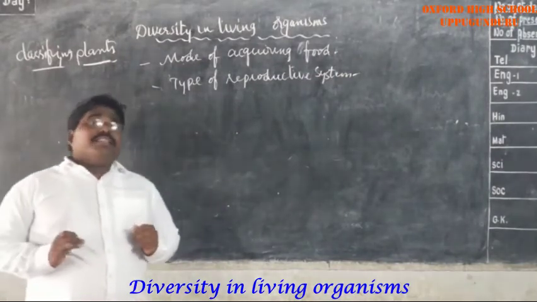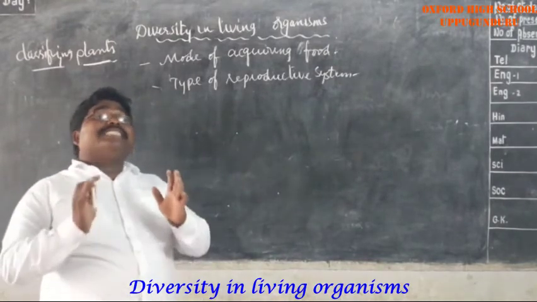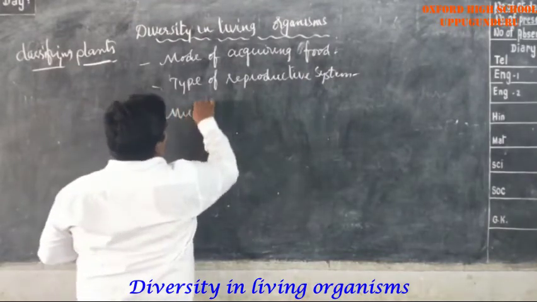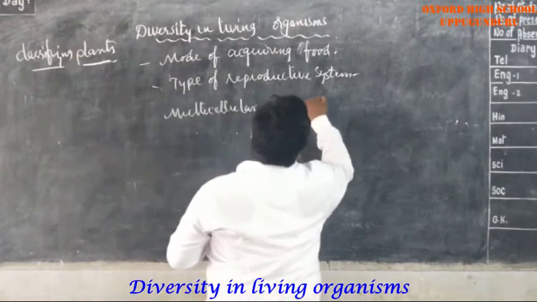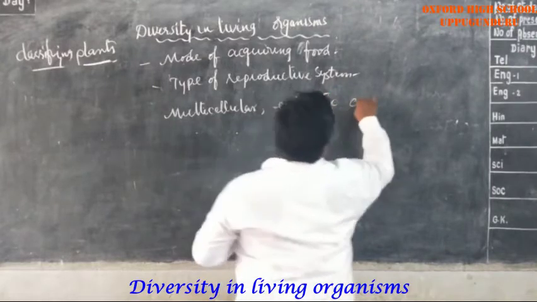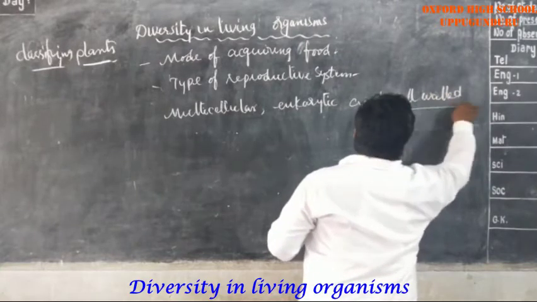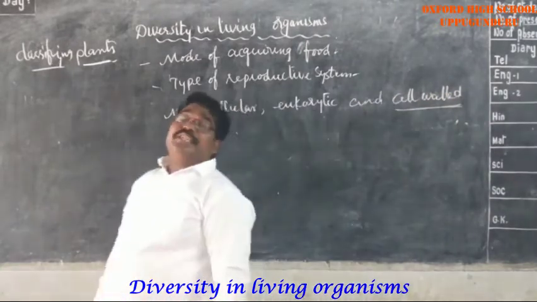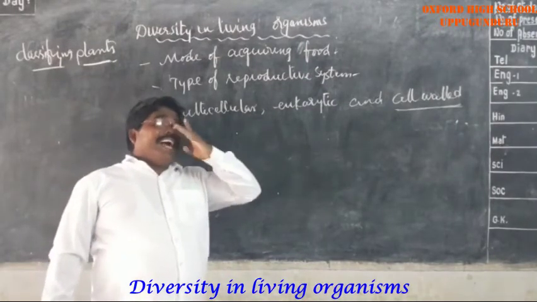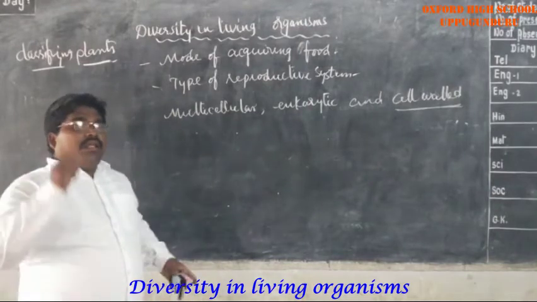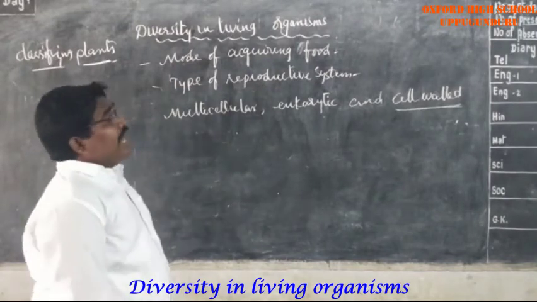We all know very well that plants are multicellular, eukaryotic, and they have a cell wall. So this is the main differentiation between plants and animals. Only plant cells have this cell wall. The animal cells do not have a cell wall. So plants are multicellular, eukaryotic, and cell-walled.